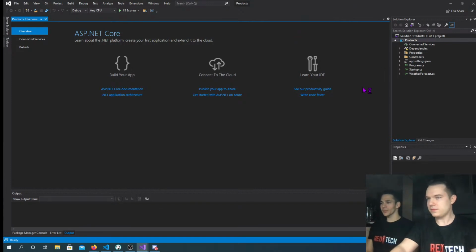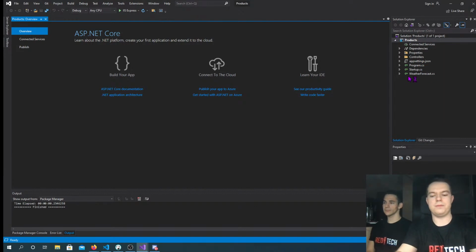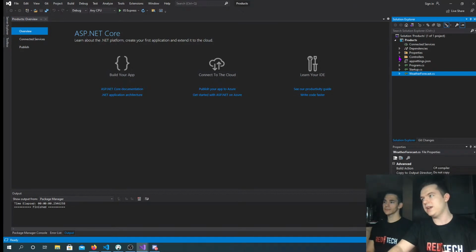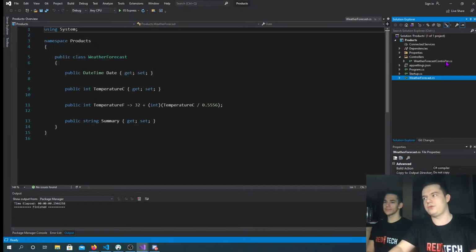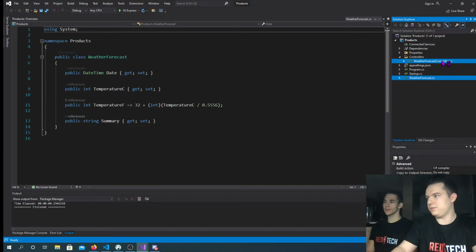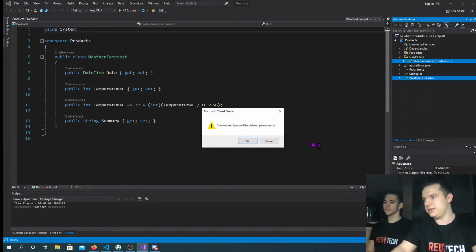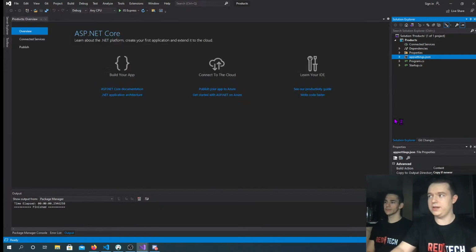Okay, now that we're in the code, we hope you see this. It's a little bit smaller, but yeah. So here we have our solution, and since this is an API template, it starts with some kind of weather forecast API. That's why we have this weather forecast class, and in the controllers folder we have the weather forecast controller. For now, we can delete these. We don't need them. Right click, delete.